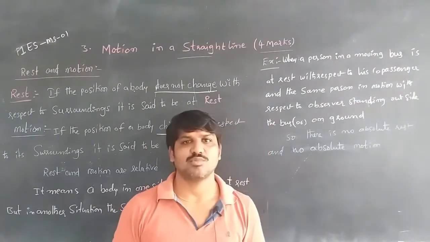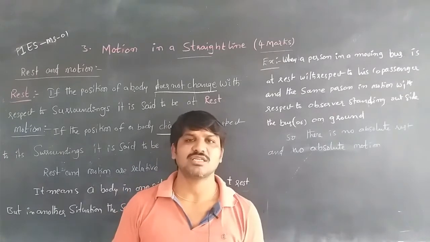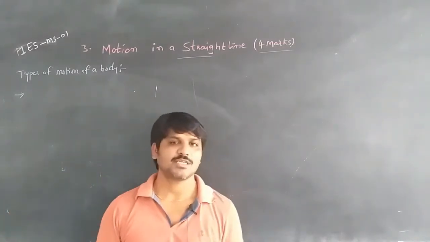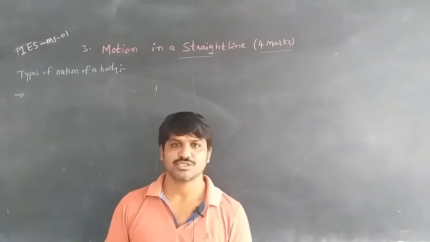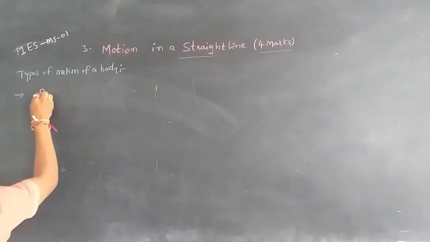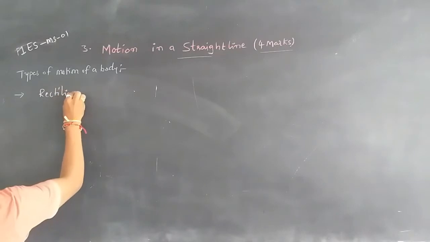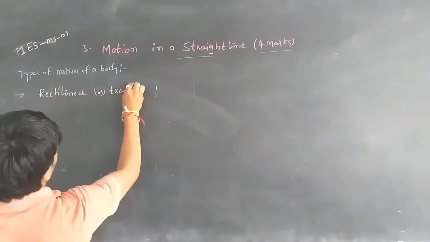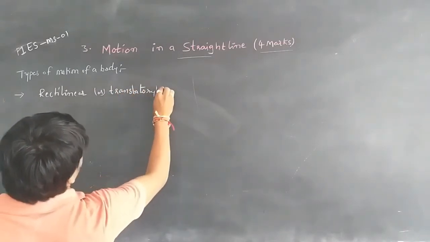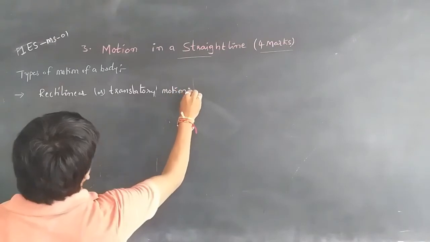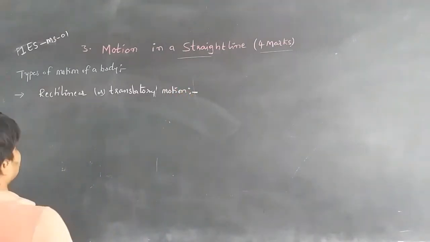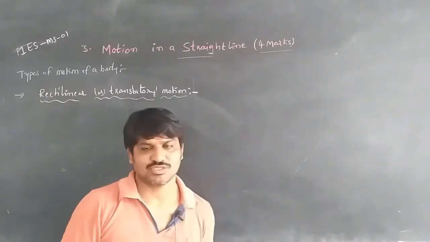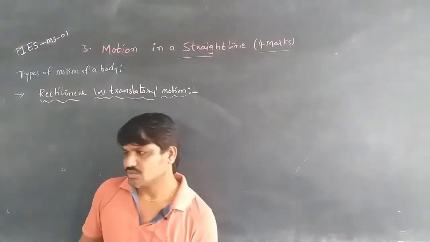Now we are going to discuss the types of motion. How many types of motion of a body are there? The first one is rectilinear motion, or we can also say translatory motion. Rectilinear motion or translatory motion. So what is rectilinear motion and what is translatory motion?